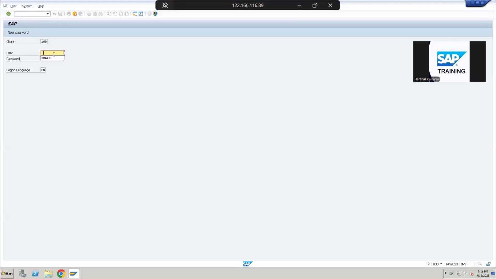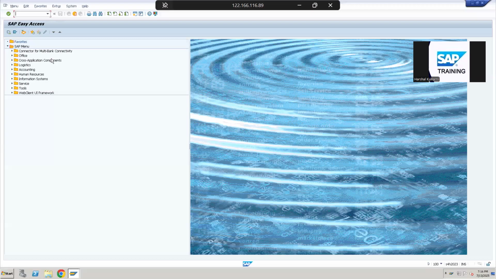Once you enter, you will be asked to enter an ID and password. So this is how a typical SAP screen looks. Okay. So as we discussed, let us consider an example of a ballpoint pen manufacturing company, and I am acting as the sales team. So I will go and enter the requirement of a ballpoint pen into the system. This window is actually called a command box. Whenever you have to carry out any transaction in SAP, you can enter a transaction code here that will lead to that specific transaction. Right now I'm entering the transaction code VA01, which will take me to the sales order creation screen.